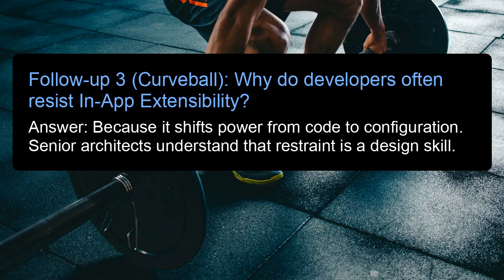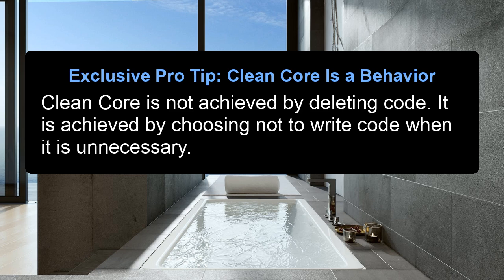Follow-up 3. Curveball. Why do developers often resist in-app extensibility? Answer: because it shifts power from code to configuration. Senior architects understand that restraint is a design skill. Exclusive pro tip. Clean core is a behavior. Clean core is not achieved by deleting code. It is achieved by choosing not to write code when it is unnecessary.